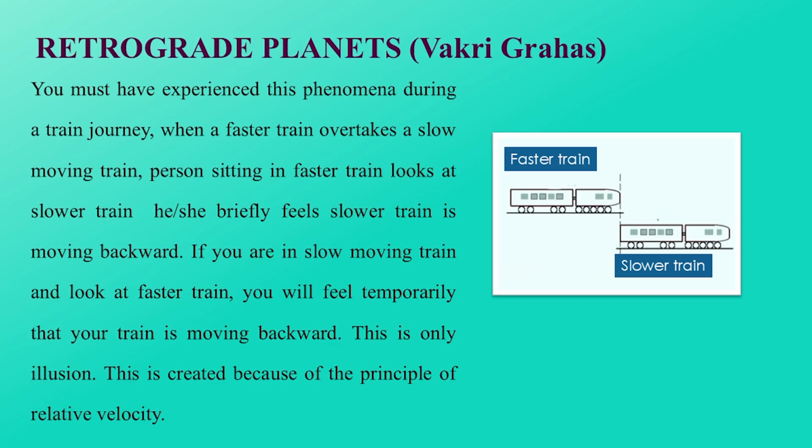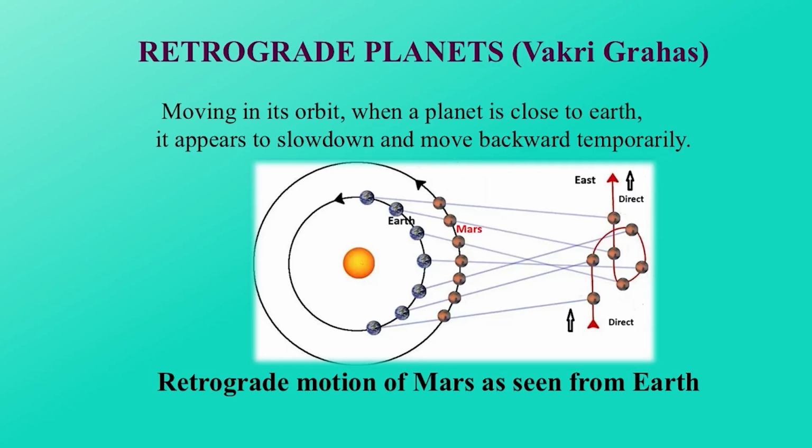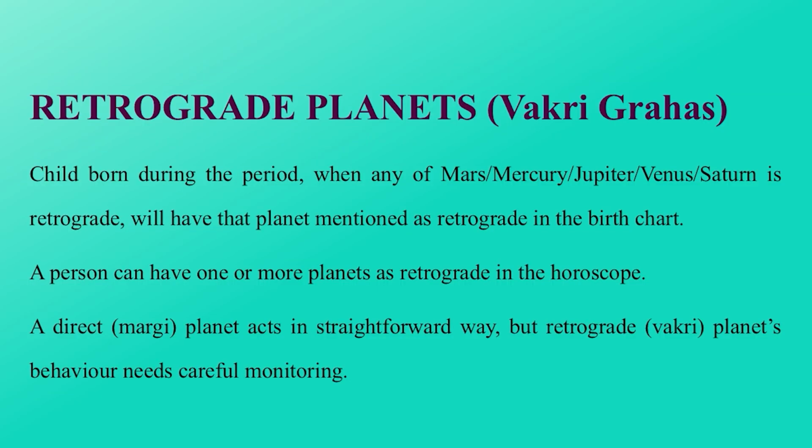The 2 trains are moving in the same direction with different speeds and they are close to each other. The same principle applies to planets moving in their orbits at different speeds. So when any of Mars, Mercury, Jupiter, Venus or Saturn is near to Earth, it appears to move backward temporarily, and that is the retrograde motion of these planets. Children born during the period of retrogression of a planet have that planet as retrograde in their birth chart. A person can have 1 or more planets retrograde in the birth chart.